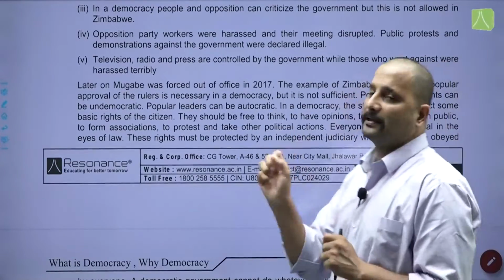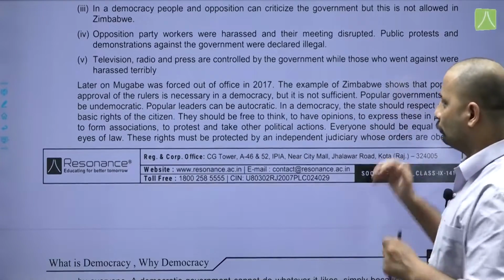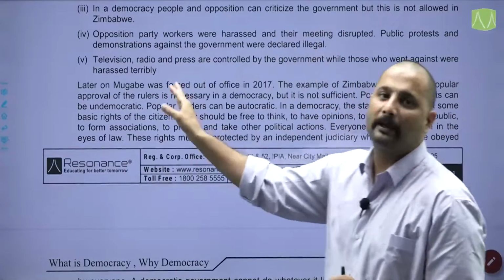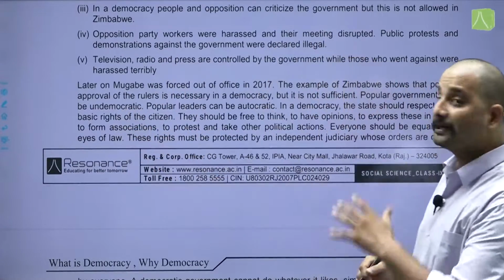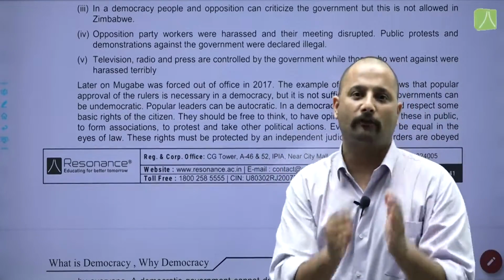Later on, Mugabe was forced out of office in 2017, and the example of Zimbabwe shows that popular approval of rulers is necessary in a democracy, but they should not rise above the constitution or the rules and regulations. But it is again not sufficient. Popular governments can become undemocratic. Popular leaders can be autocratic. In a democracy, the state should respect the basic rights of citizens.